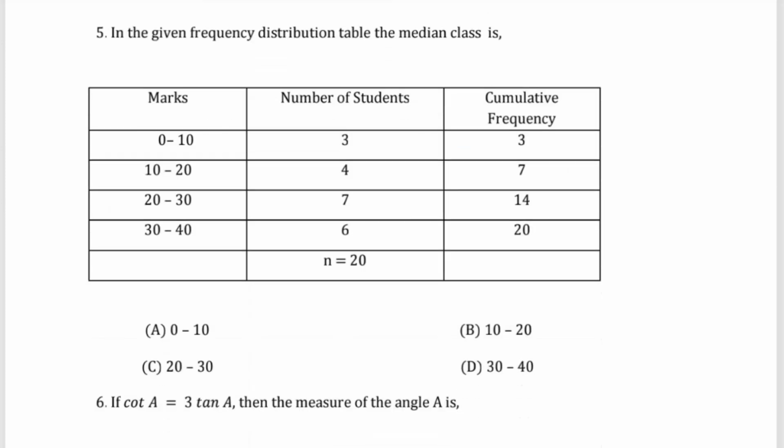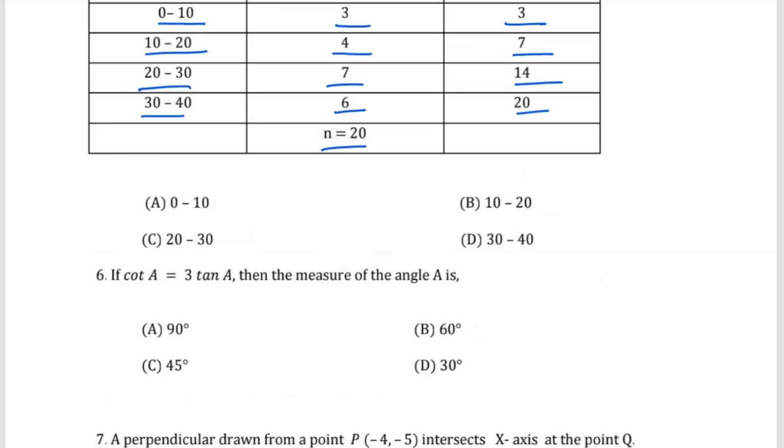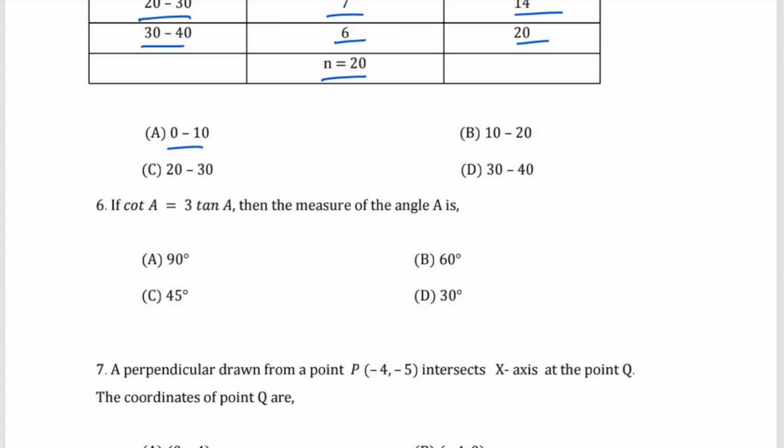Then question number 5: in the given frequency distribution table, we have to find the median class. The frequency distribution table is given: 0 to 10, 3 students, cumulative frequency 3. 10 to 20, students are 4 and cumulative frequency is 7. 20 to 30, students is 7 and 14 is the cumulative frequency. 30 to 40, the number of students is 6 and the cumulative frequency is 20. N is equal to 20. Now we have to select which is the median class, that is 0 to 10, 10 to 20, 20 to 30 or 30 to 40.